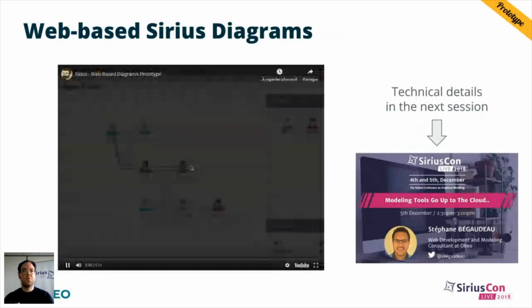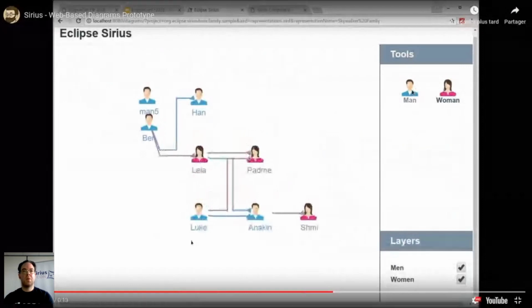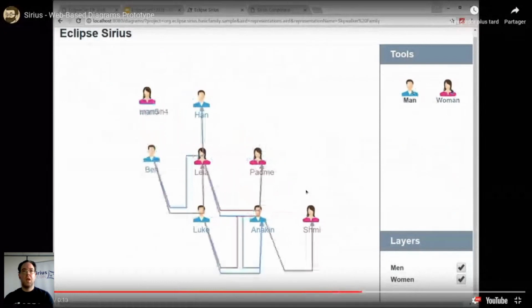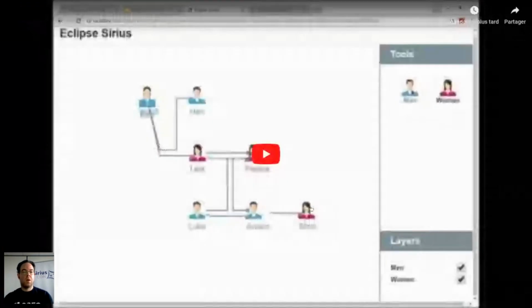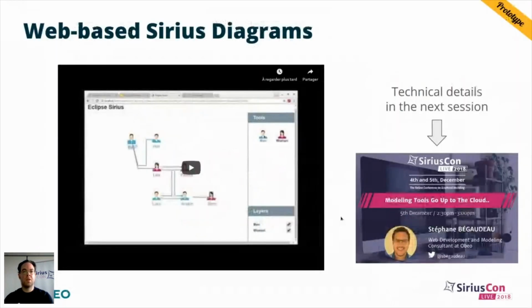Here we have a small dashboard that we created to drive the prototype. And when you open a diagram, you have the exact result we presented earlier. So the diagram in the middle, your palette, your layers, but running inside a browser. And it's really not cheating. It's a real Sirius modeler running here. On the server side, it's reusing the design file from the basic family tutorial of Sirius with zero modification. It's really the same modeler definition, but interpreted and executed inside the browser and the server.